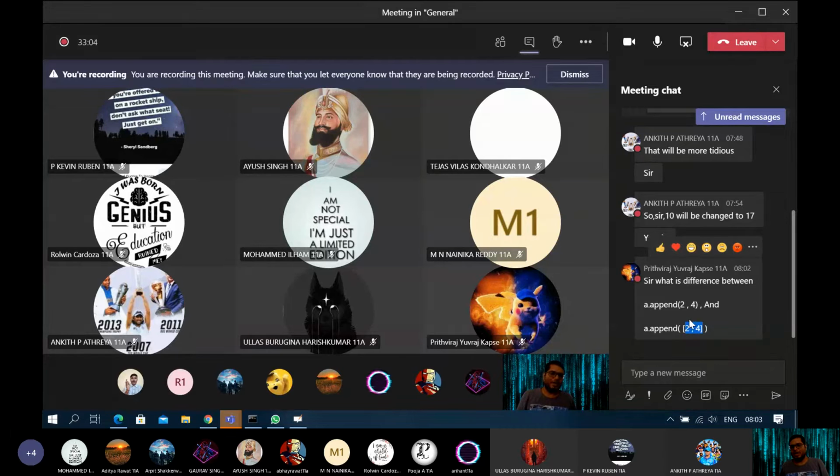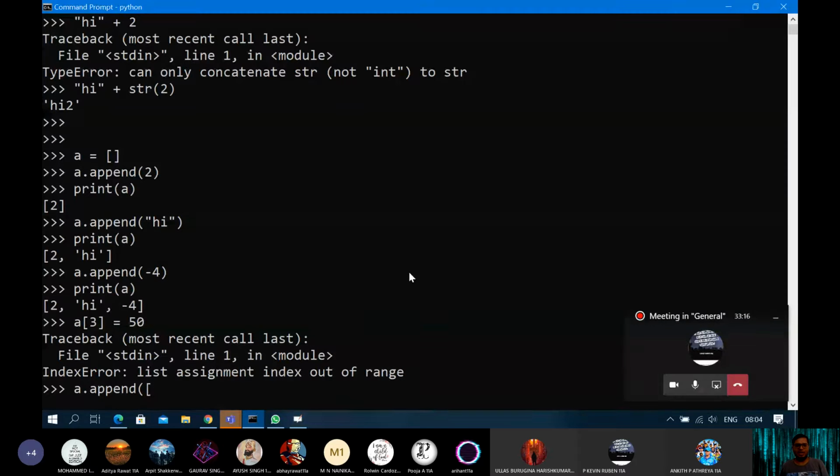But here you are providing two values of integer types, but it should accept only one. This is two elements within a single value, that is a list. Therefore this is correct. Look, 2, 4.